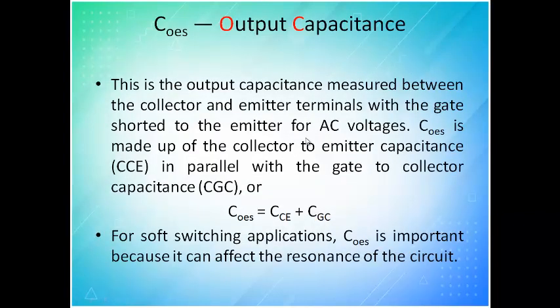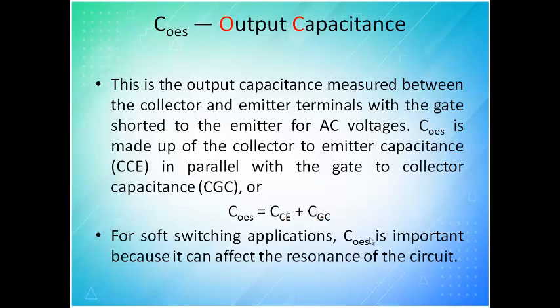Okay, for soft switching application, this is a very important thing you should know. See, why we study all these capacitances and dynamic effects is because the capacitances play a major role. For soft switching application, COES is important because it can affect the resonance of the circuit. If you are not properly calculating this value with your circuit capacitance and inductance, then there is a chance for resonance. So if resonance is occurring, then that is what you have to take into consideration when you go for soft switching.